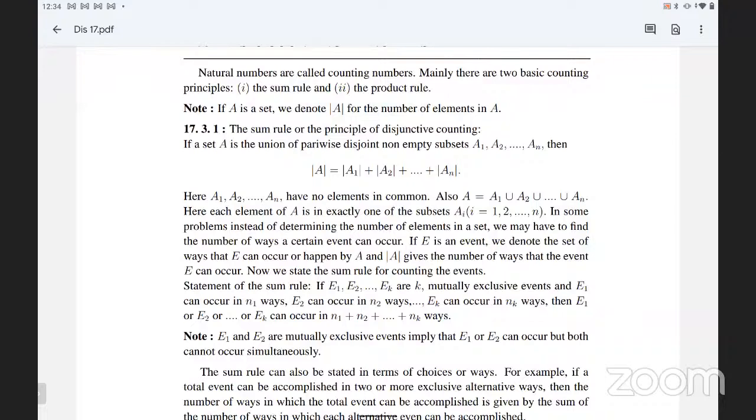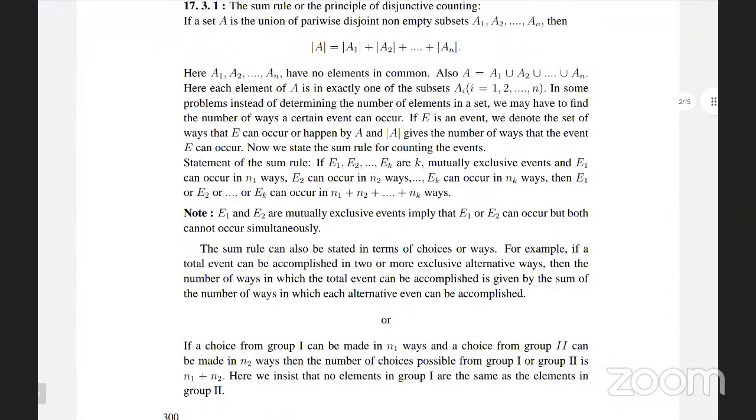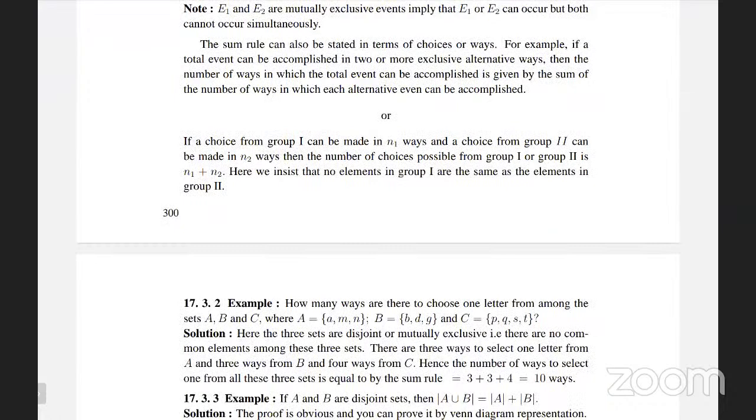Next, coming to the product rule. If we go for the product rule, we apply it in a product way. That is one of the observations. Now, mutually exclusive events imply that either event E1 or E2 can occur. Both cannot occur simultaneously.